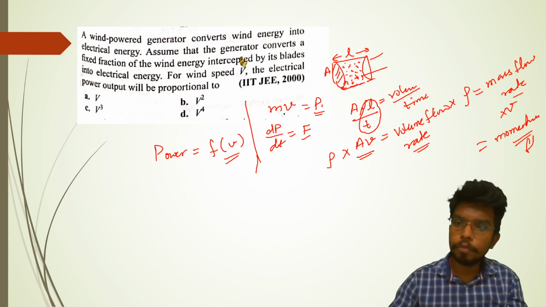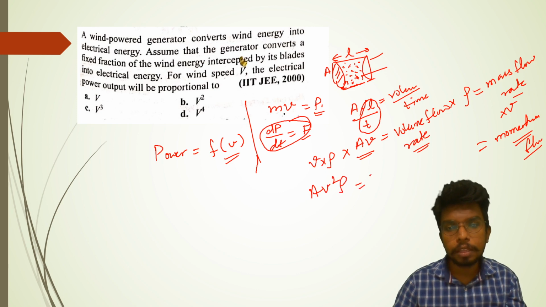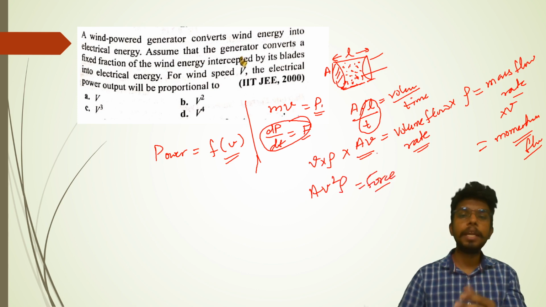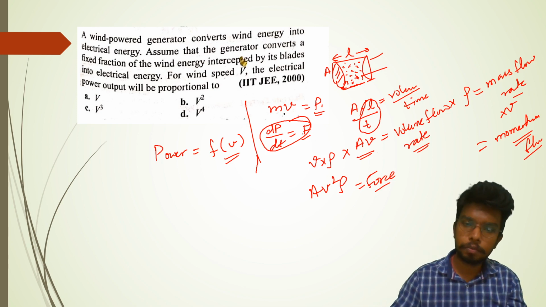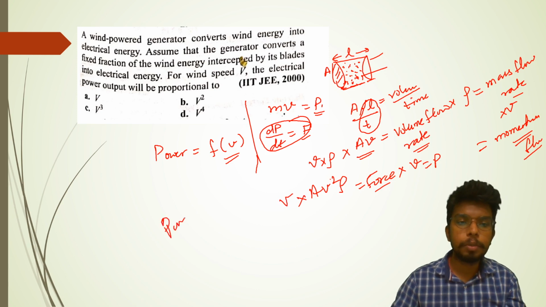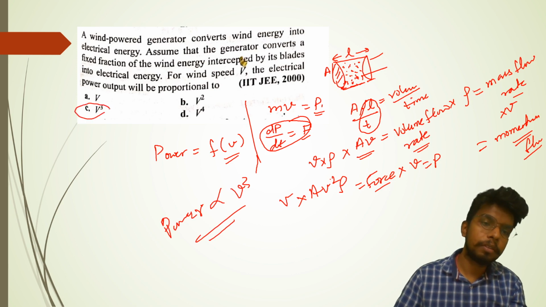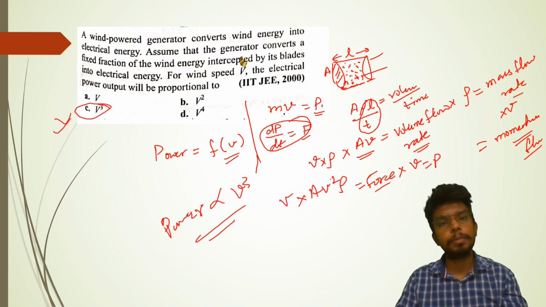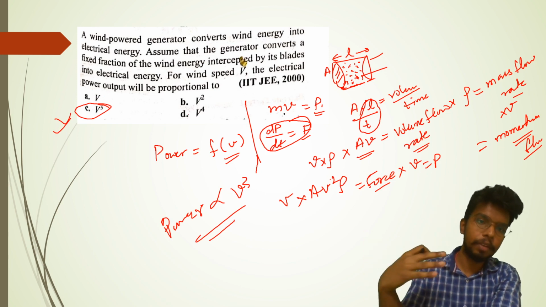So this will be momentum flow rate, and the rate of change in momentum is nothing but force. If we multiply it with this, that means A V square rho is nothing but the force which is being applied on the particular blades every moment of time. And force times velocity gives me the power, which is utilized here. Effectively, power is going to be proportional to V cube. This is a very important result. It is also used in fluids, so remember that. Basically we are talking about the wind generator here, and wind itself, that means the air itself, is nothing but fluid.